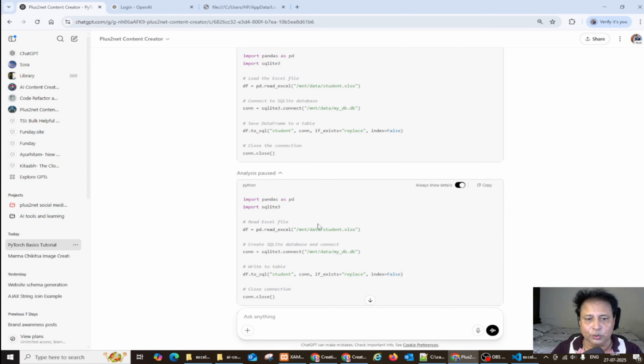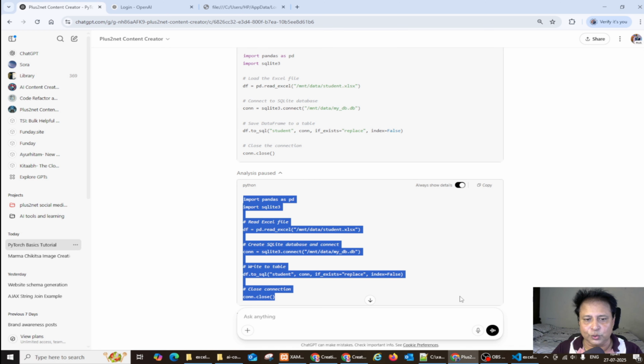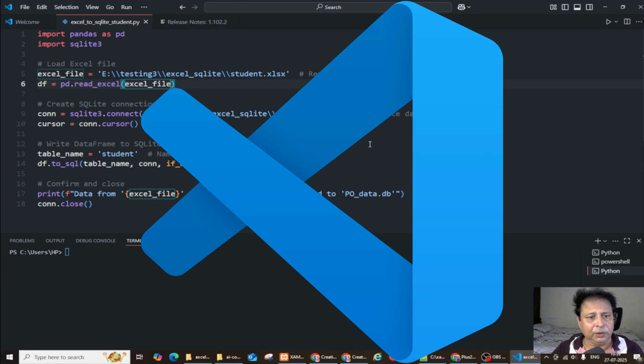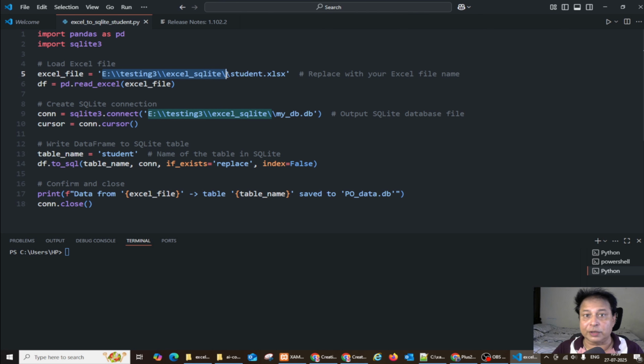Here is the code. I have just used this one. This few lines of code is the standard code where I will be using pandas to convert an Excel file to SQLite. The source can be anything else also. So this same code we'll use. Here is the small Python code I have used, importing pandas, then the SQLite connector string. A path I have given here is where the source of my Excel file is.